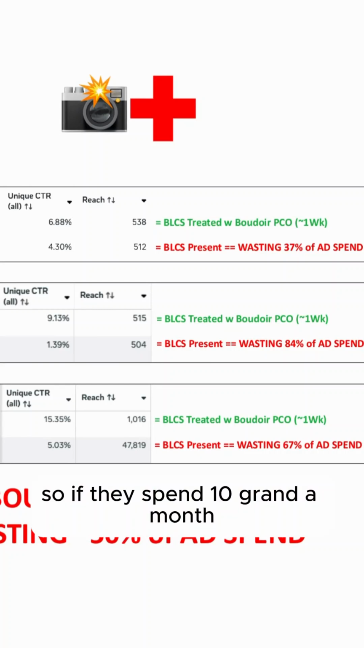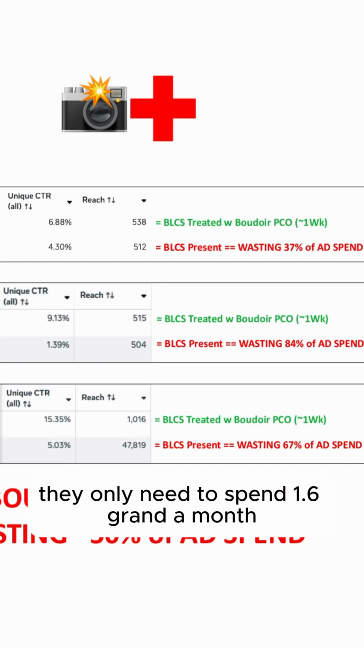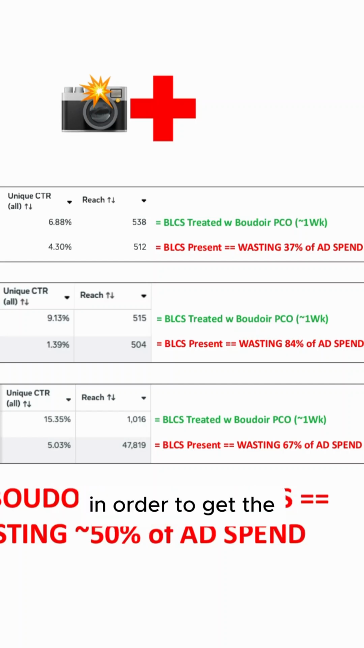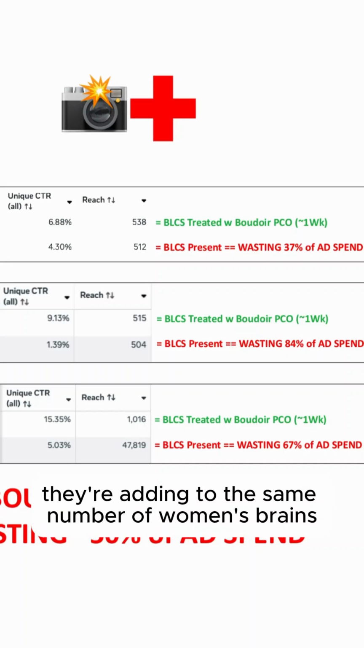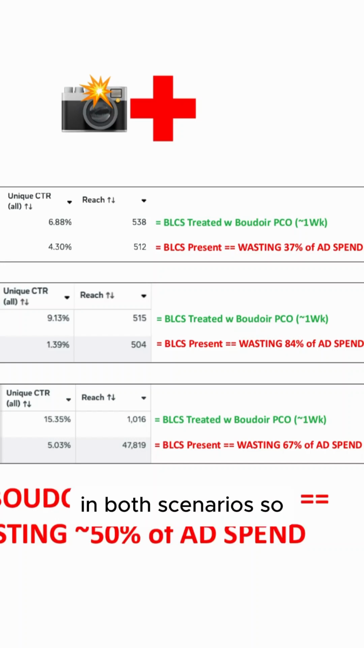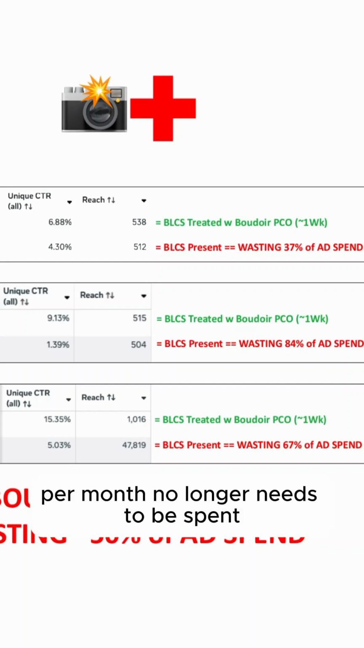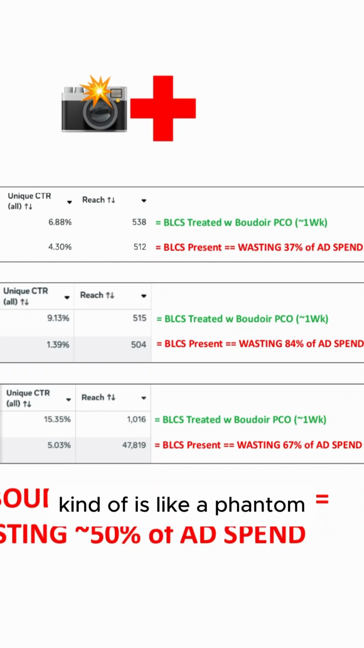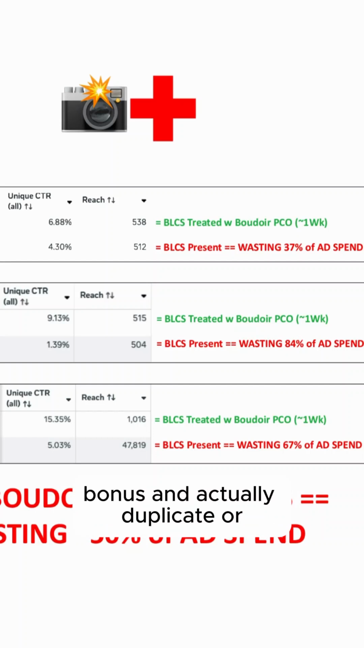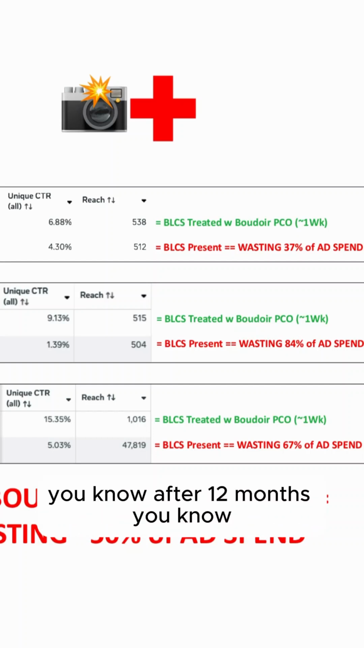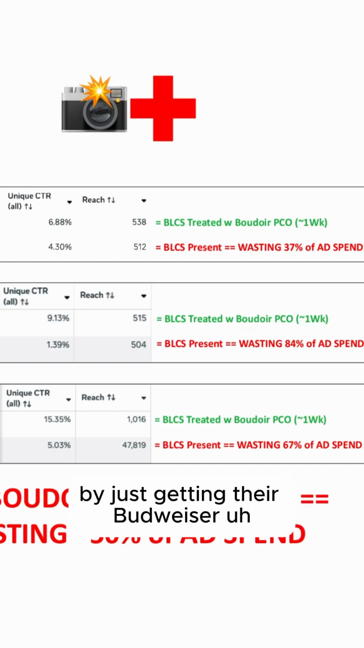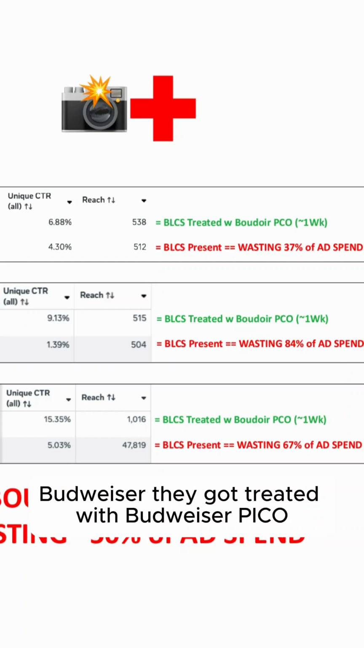So if they're spending 10 grand a month on the original Boudoir Facebook ad, now they only need to spend 1.6 grand a month on the Boudoir PCO treated Facebook ad in order to get their ad into the same number of women's brains in both scenarios. So 8,400 bucks per month no longer needs to be spent. They can just keep it in their pocket as a phantom bonus. After 12 months, it's a 100K phantom bonus just by getting their Boudoir Facebook ad treated with Boudoir PCO.